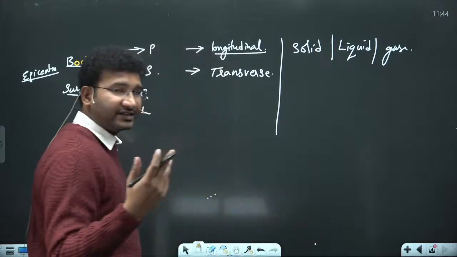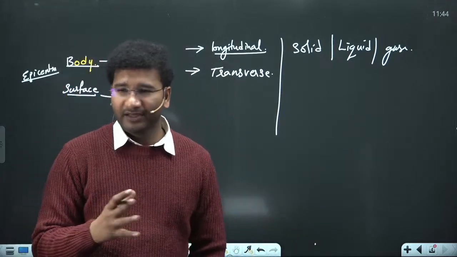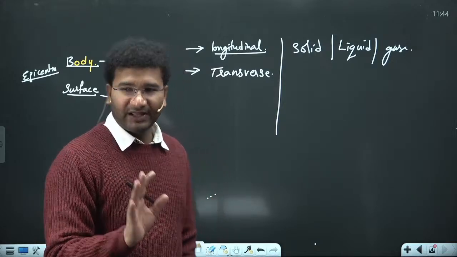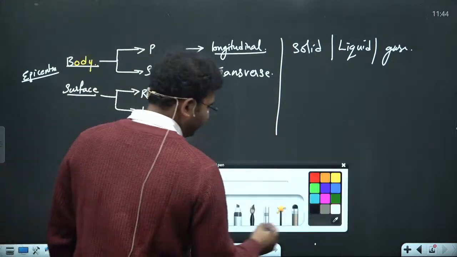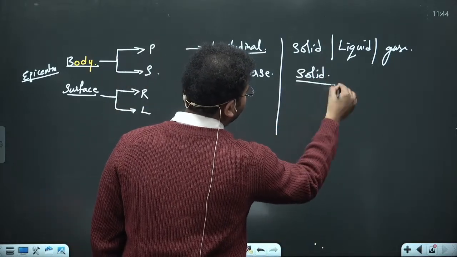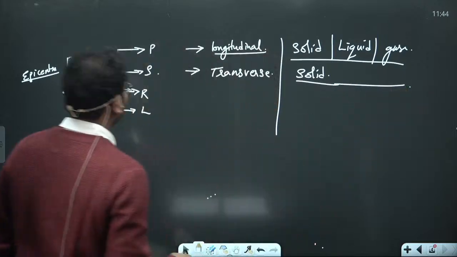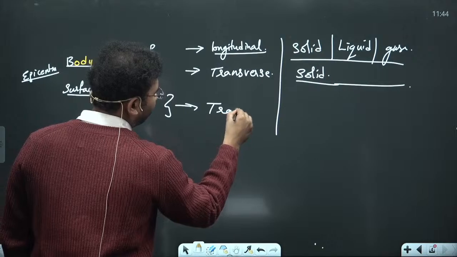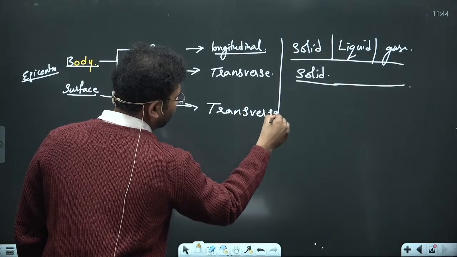It is the propagation characteristics. I know the words I'm using now may not be understood, but I'll explain this with the help of an animation too. So they can only pass through solid, right? Now R waves and L waves have similar characteristics, transverse nature, right?